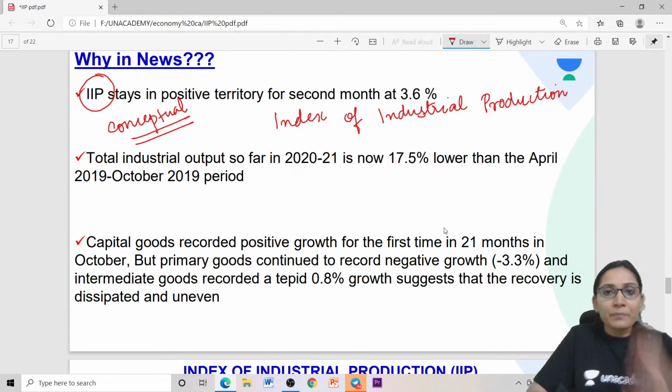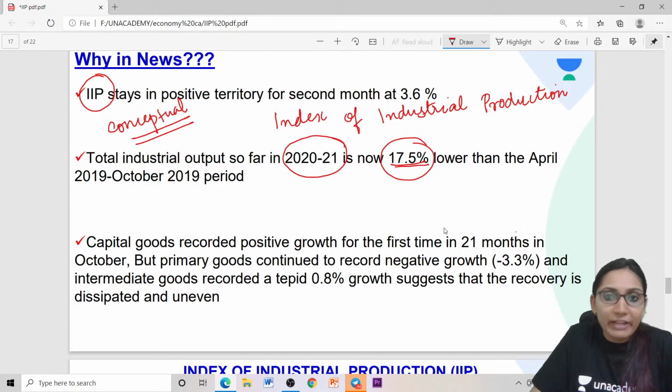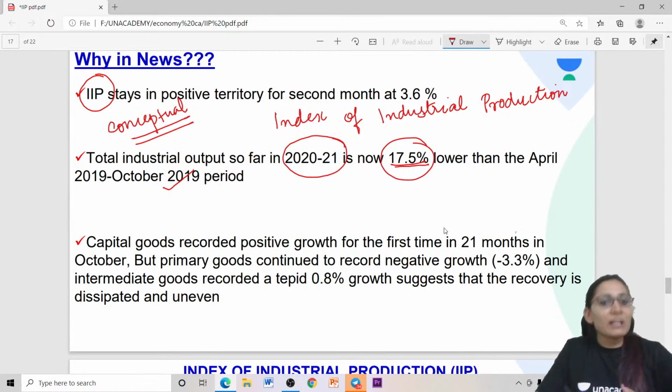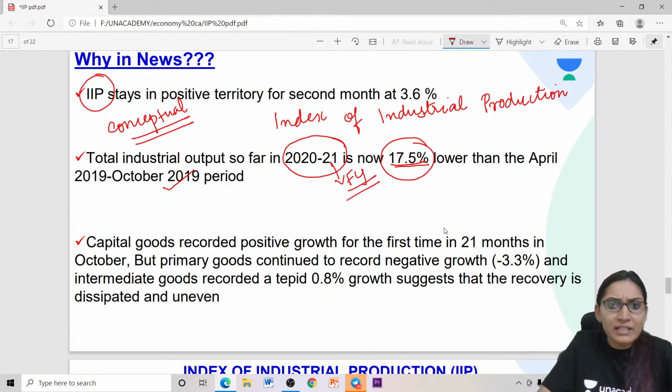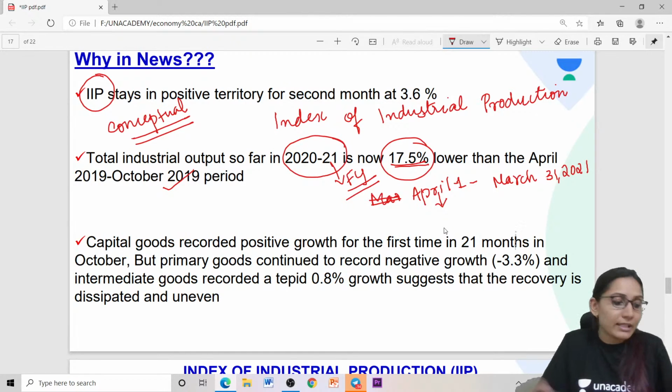We'll come to that. Now, let's see the current affair first. The total industrial output so far in 2020-21 is now 17.5%, which is lower than the April 2019 to October 2019 period. If we are making a comparison, this is the 2020-21 financial year. The current financial year started on April 1st, and it will end on March 31st of 2021.